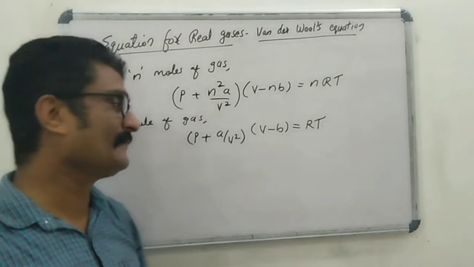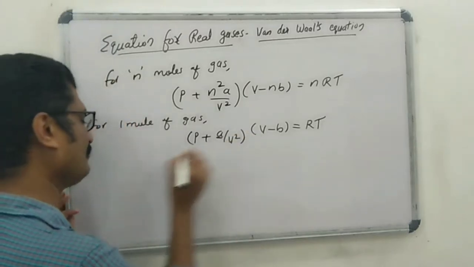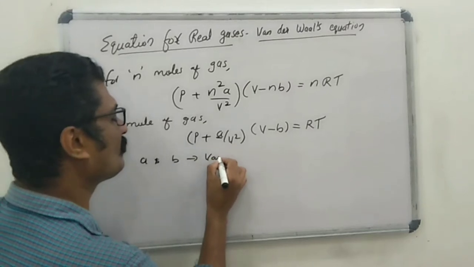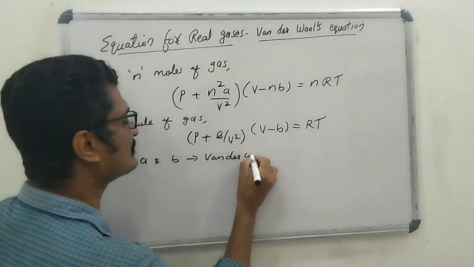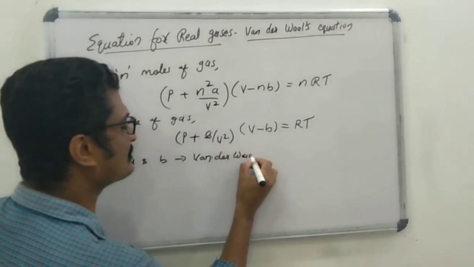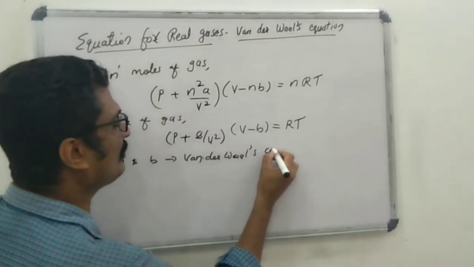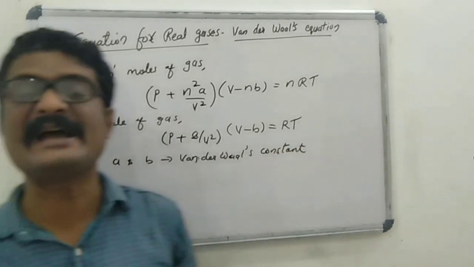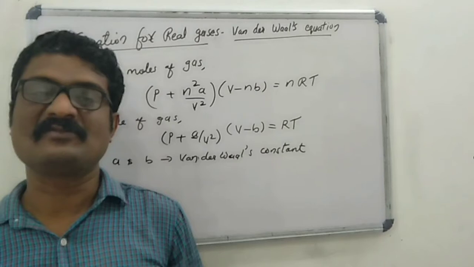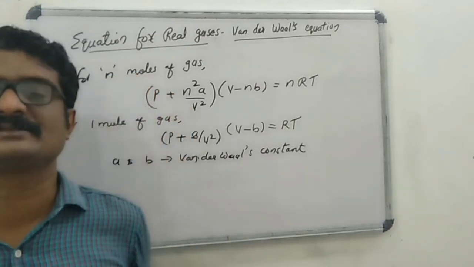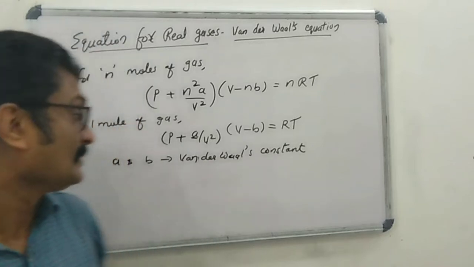Here a and b are called Van der Waals gas constants. The values of a and b depend on the nature of the gas.